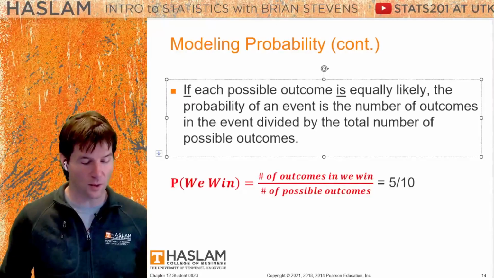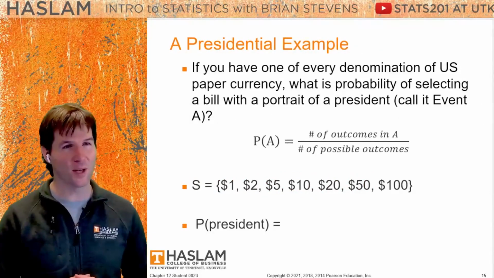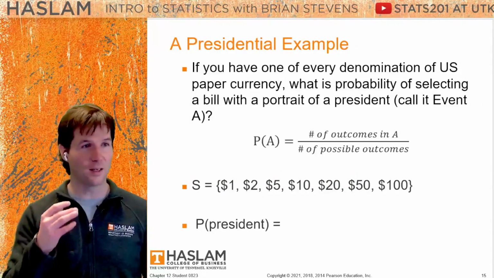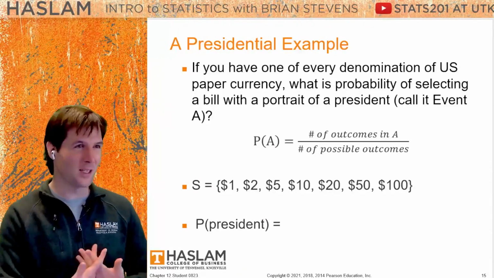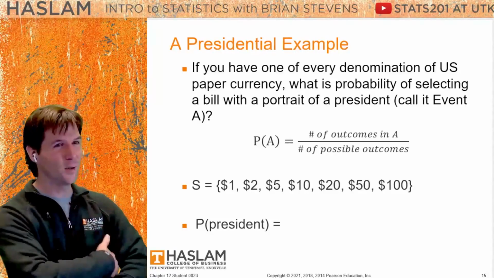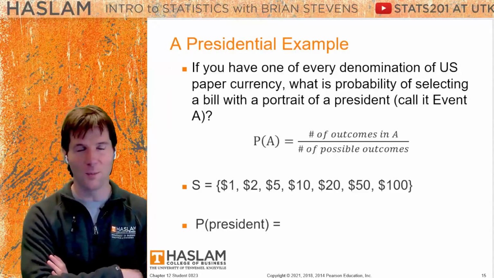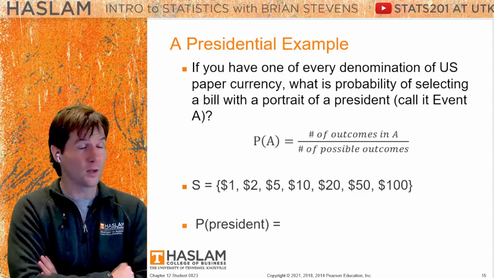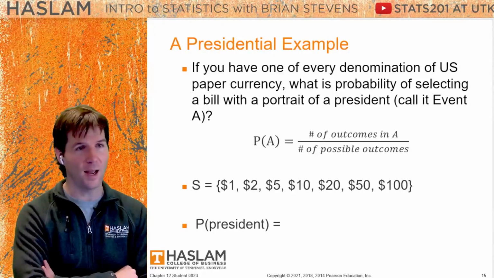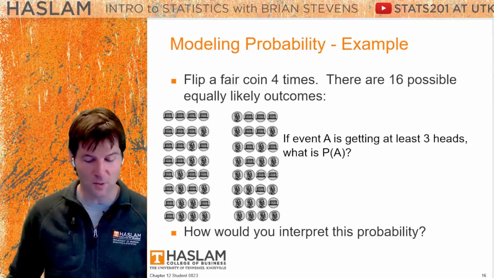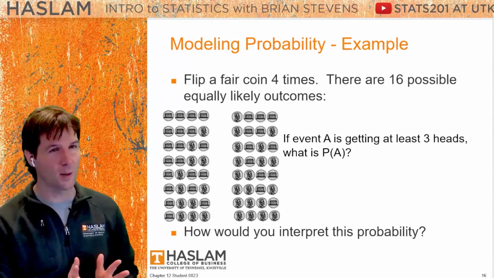So we can do this with dollar bills also. Think about this example if you like. What is the probability of getting a dollar bill with a president's face on it? Now we change our currency every so often, so I want to make these videos what we call evergreen. So I'll let you figure it out. How many bills are there below? And then how many ways are there that you could draw a president's face by drawing a random bill out of a hat? How about this one though? This one gets a little more complicated.